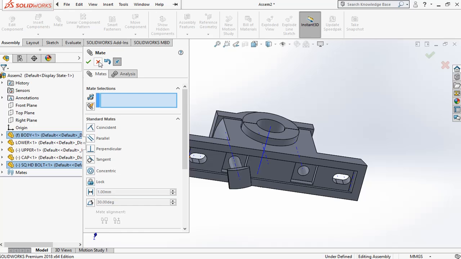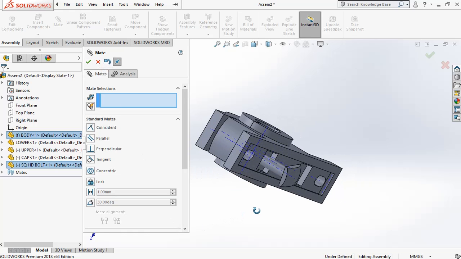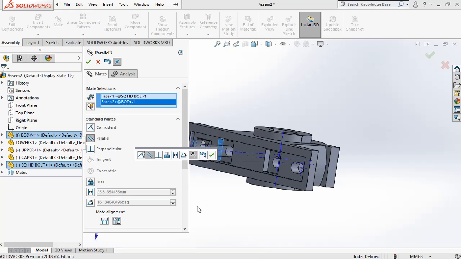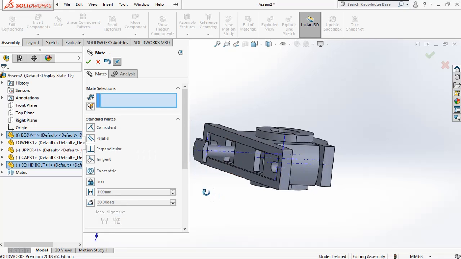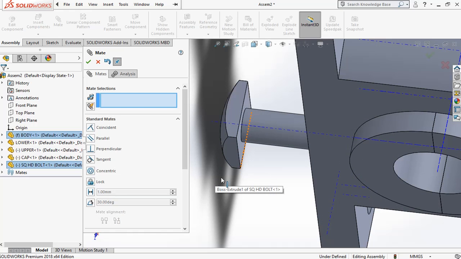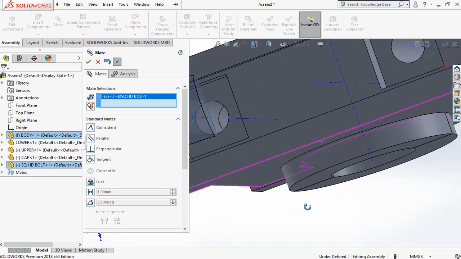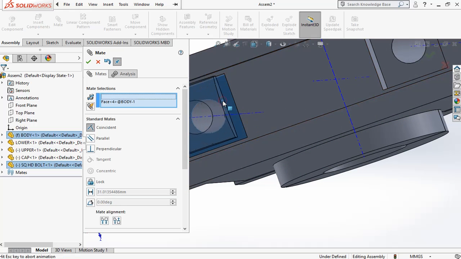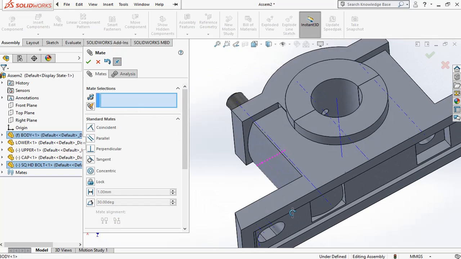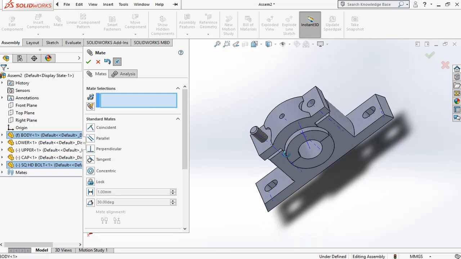Next, we need to make this face parallel to this face. Then this face must be coinciding with this face. Done. Now the square headed bolt is assembled.